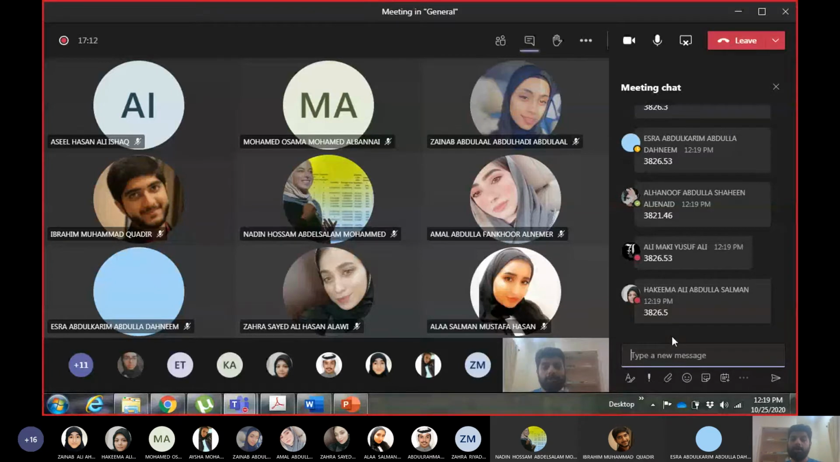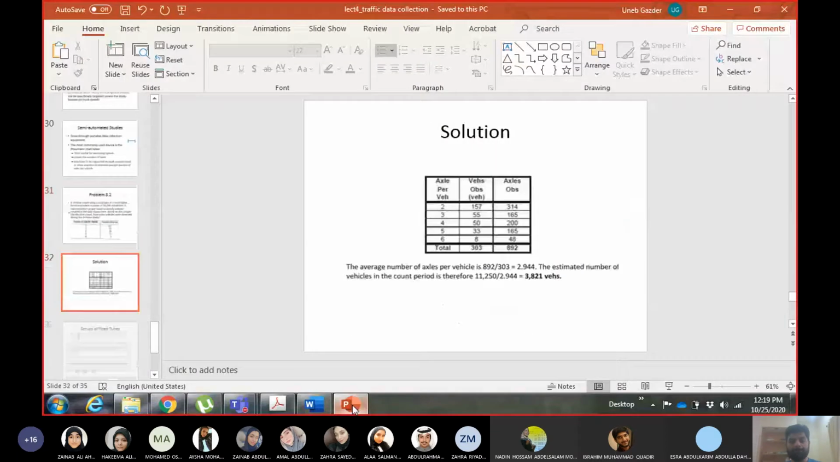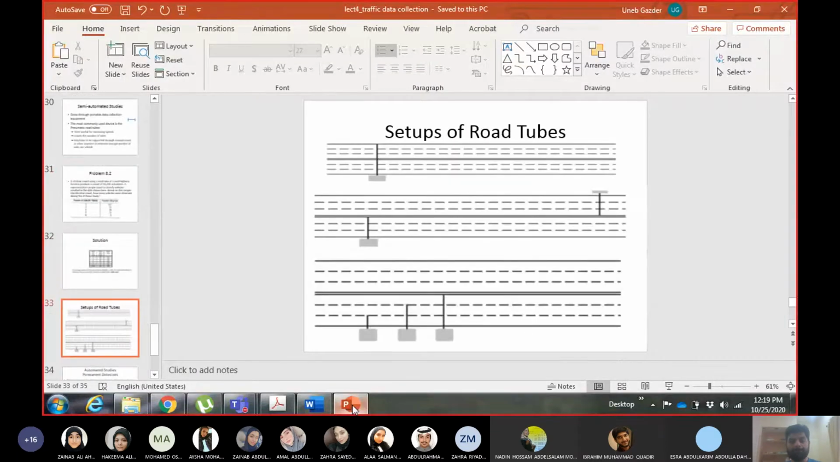I hope you have no questions about the method of solving it. Now, road tube can be used in different ways. For example, you can see 3 different types of setups here. The first one, you see one road tube which is going across the whole road in both directions. So this road tube will give you the combined count for both directions.